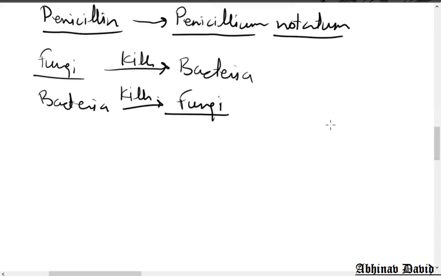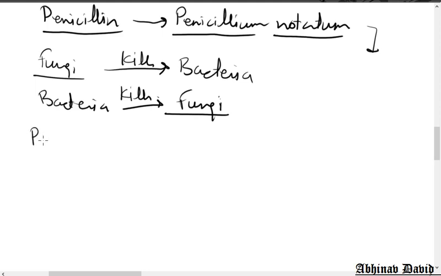Okay, now let us take an example of the first antibiotic. Your homework is to find out the name of the person who discovered penicillin, the first antibiotic. You write the name of that scientist. You have already studied it in class 8th. Okay, now let us continue.